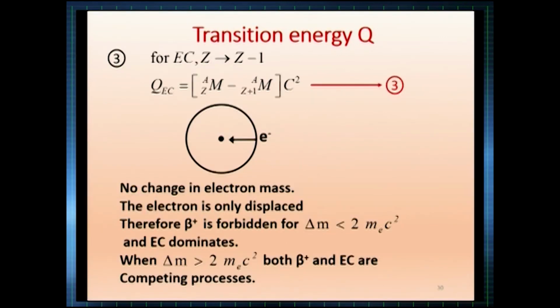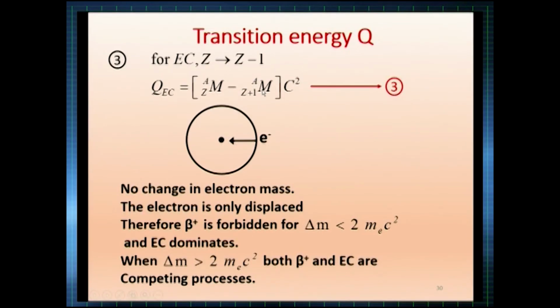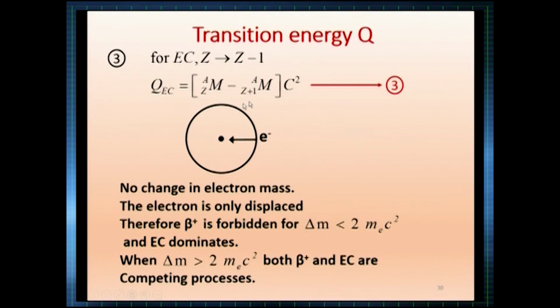You take the third equation, just see the mass of the parent and the mass of the daughter. If you calculate, you will be getting maybe 2.6 MeV, depending on what parent and what daughter. So, you will be getting some values which are discrete, monoenergetic. When you say discrete, it is monoenergetic, a single energy value.